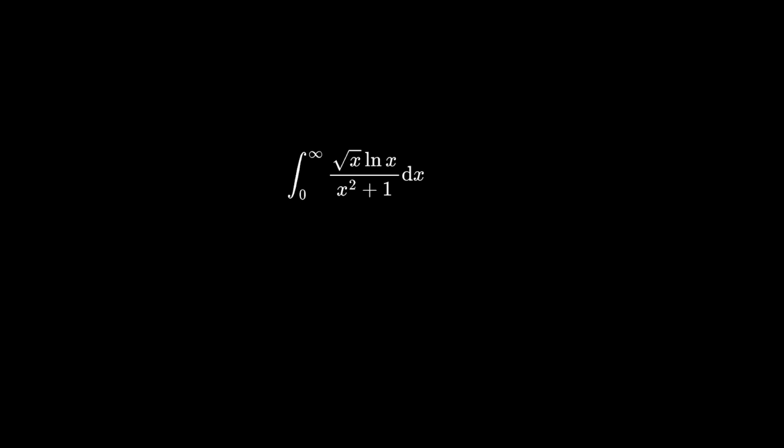Integrating square root x ln x over x squared plus 1 between 0 and infinity. Okay, so first I want you to consider the following parameterization. So you have I of a equals the integral between 0 and infinity of x to the a over 1 plus x squared. Okay, now let's see what happens if we take the derivative of both sides with respect to a.